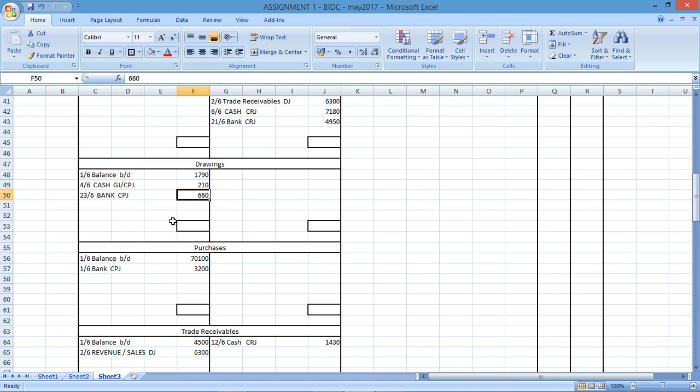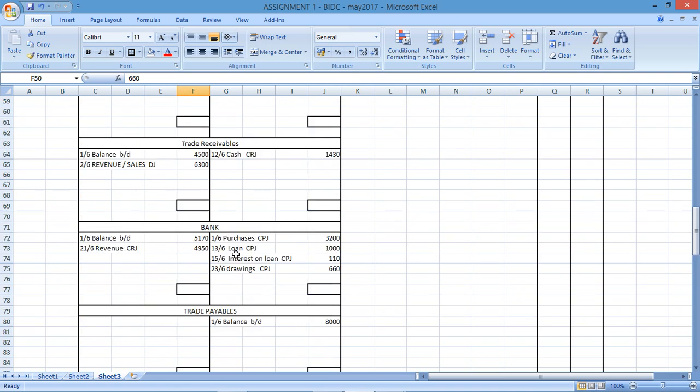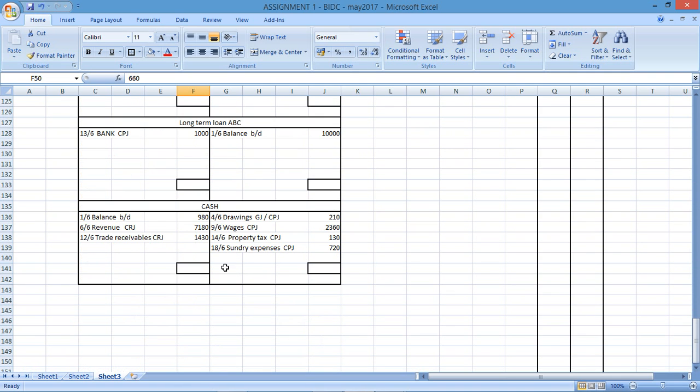Then on the 26th, they said transferred cash of 4,200 to the bank. So we transferred an amount here. How much did we transfer on the 26th? Well, the 26th of the 6th, we transferred cash to the bank. So bank cash payments journal, or cash receipts journal rather, because we're receiving money in terms of the bank. The bank is going up. So I'll reference the receipts journal here, it's not a payment, it's a transfer. You're transferring cash. Or you could even use a general journal here as well, possibly, depending on where you're recording these transactions.